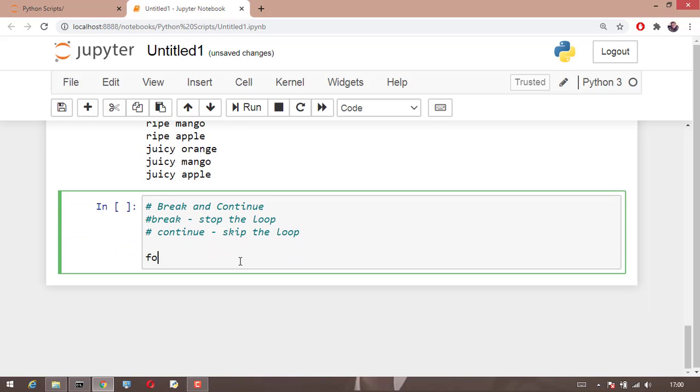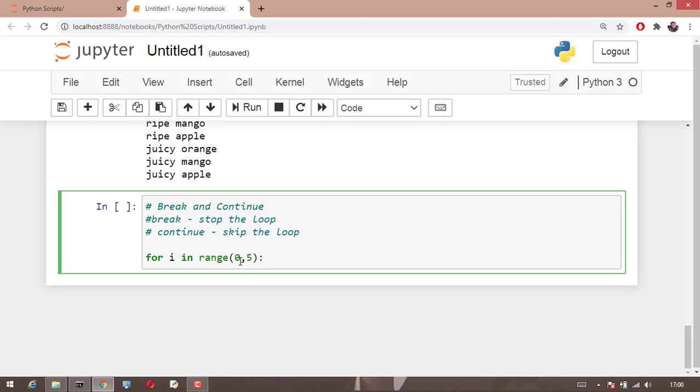Suppose for I in range of 0, 5. Here range is a function which generates numbers from 0 to 4. It will exclude the last value and it will include the starting value. So it will give numbers 0, 1, 2, 3, 4.